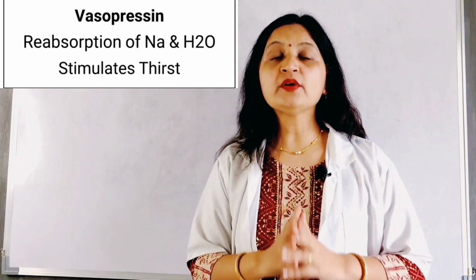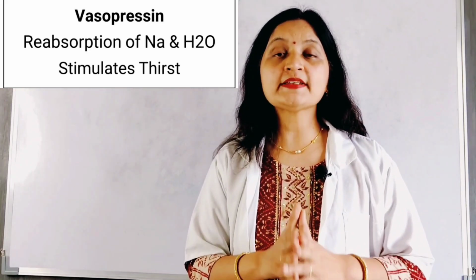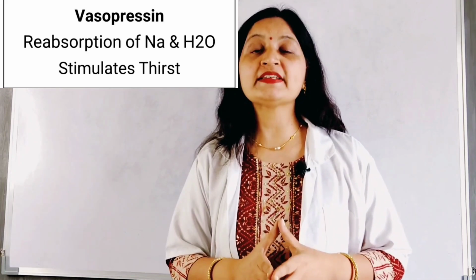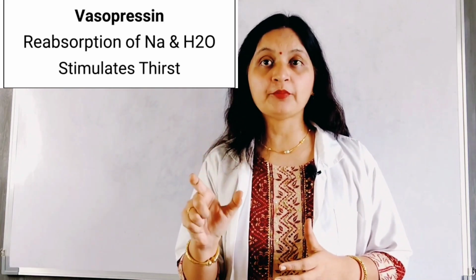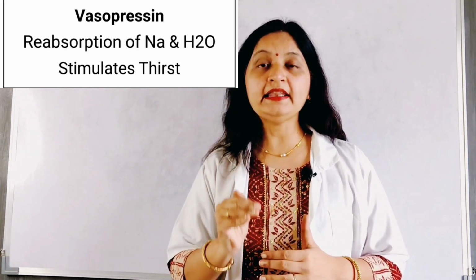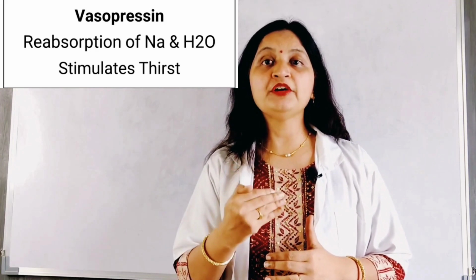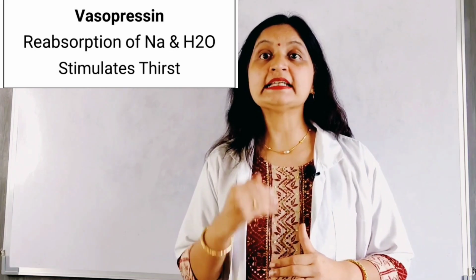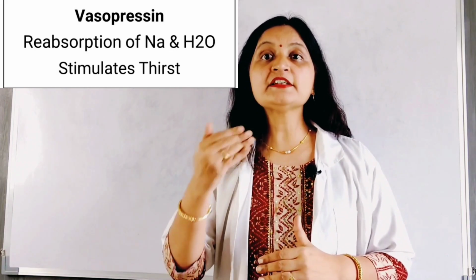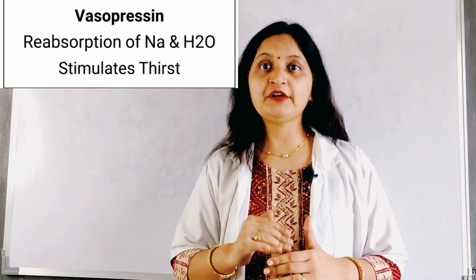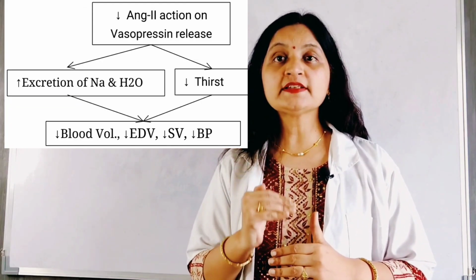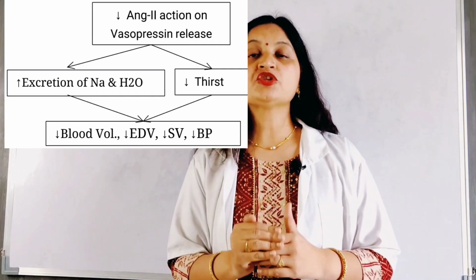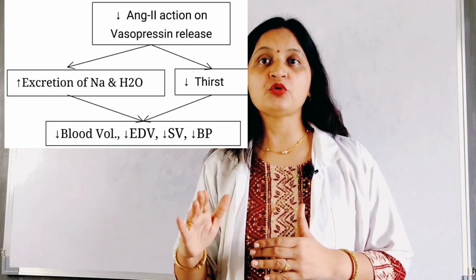Also, angiotensin 2 is a stimulator of vasopressin secretion from the posterior pituitary, and as we know, vasopressin is an antidiuretic hormone. It retains water in the kidney, increases the fluid volume and increases the blood pressure. Also, vasopressin stimulates the thirst center and increases water intake. So, by reduced angiotensin 2 action, there is reduced vasopressin secretion, which causes increased excretion of sodium and water.